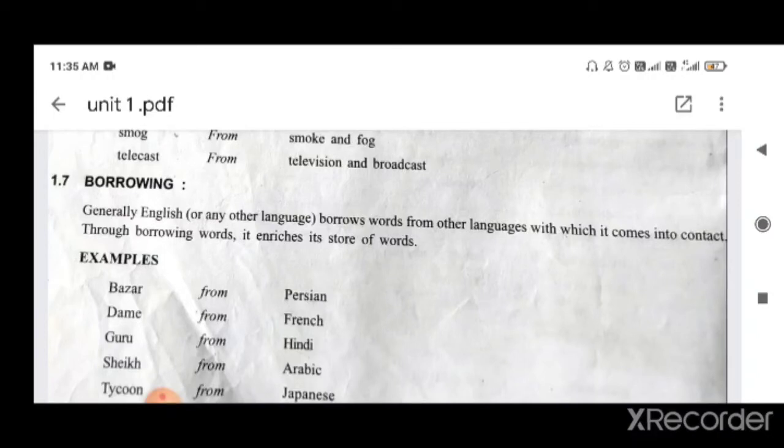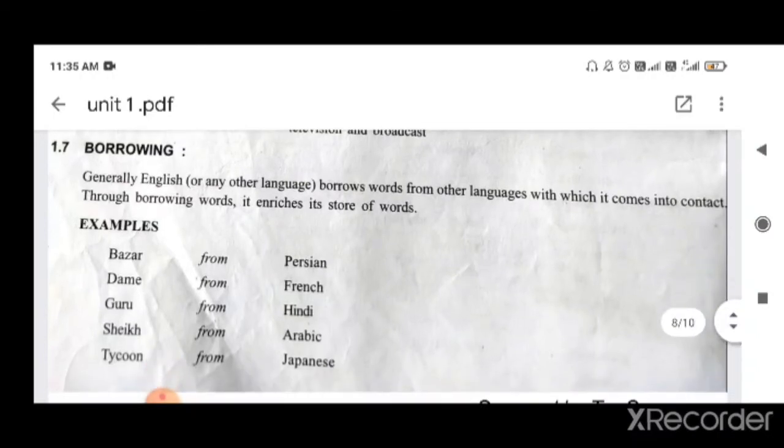So when we talk about the English language or any language, we have borrowed many words from many languages. So English is not an independent language as we think, but it has borrowed words from Latin, Greek and many other places. Generally English or any other language borrows words from other languages with which it comes into contact.